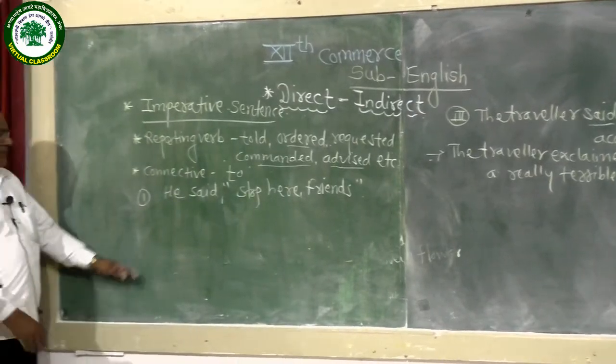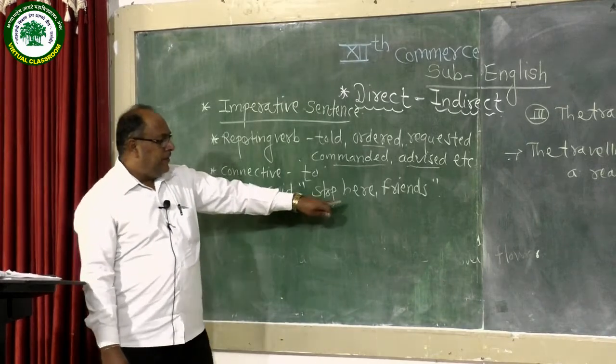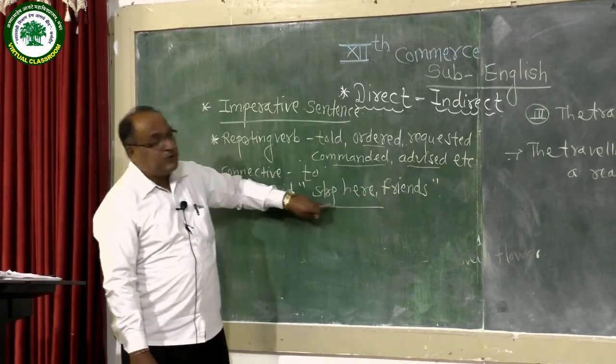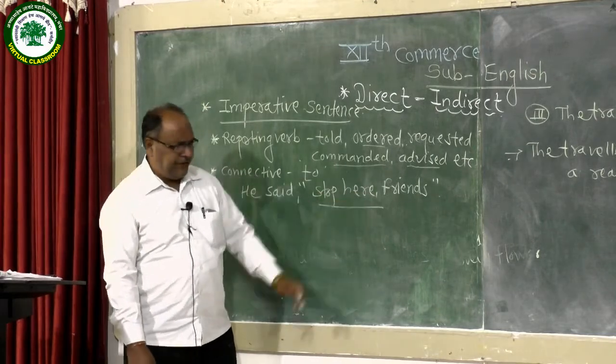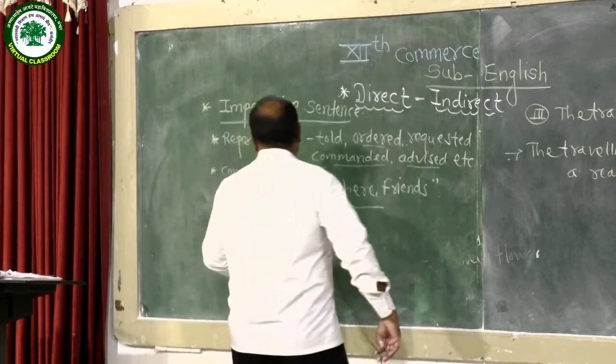Now look at this type of sentence. In direct speech there is an imperative sentence, a sentence beginning with the verb stop.